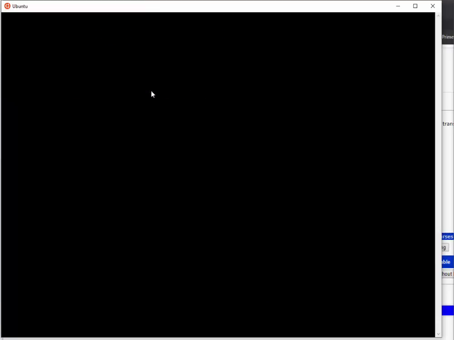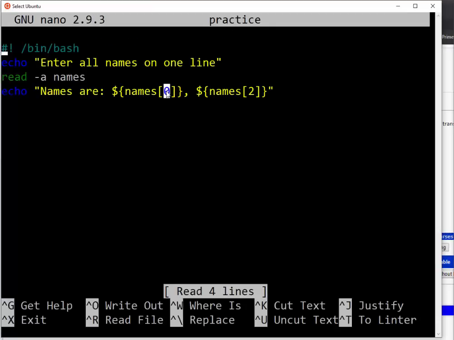The subscription will be which element do you want to access. As in an array, the first element will start from index 0, second element index 1, till the last element, which will be equal to size minus 1. So this is how we can read from an array.